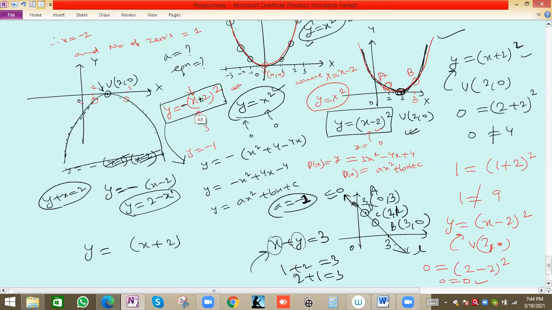Similarly for this case also, if we take this vertex (2, 0), then y will be equal to minus 2 plus 2 square. So y is 0 for the vertex, but this gives minus 4. 0 is not equal to minus 4. That means our equation is not correct, because if the equation is correct, then the vertex is one point on the parabola, but all other points will also satisfy its equation. It means the left hand side should equal the right hand side.